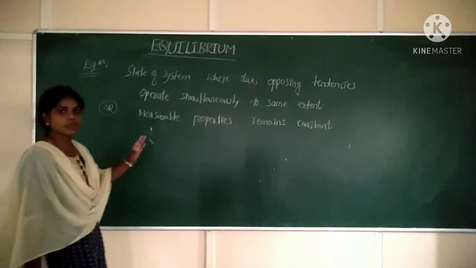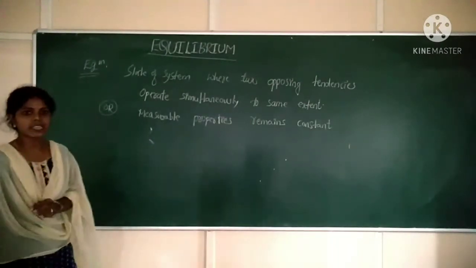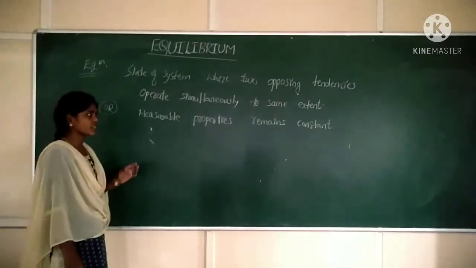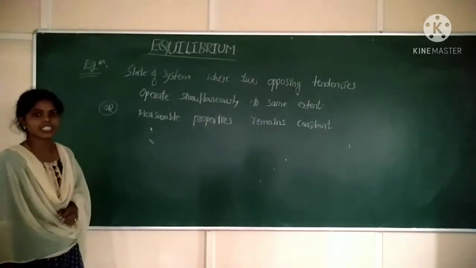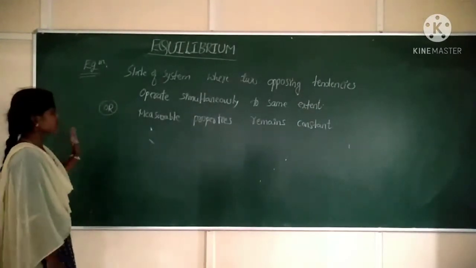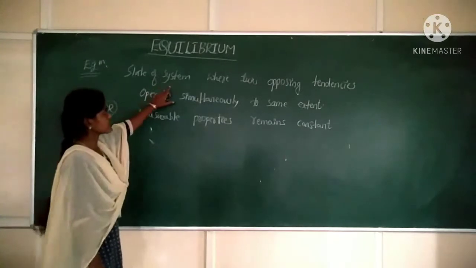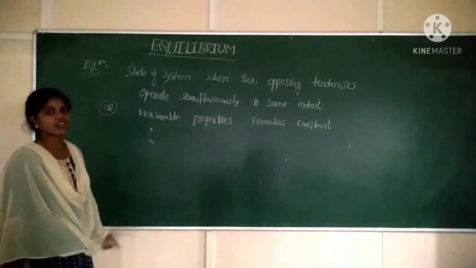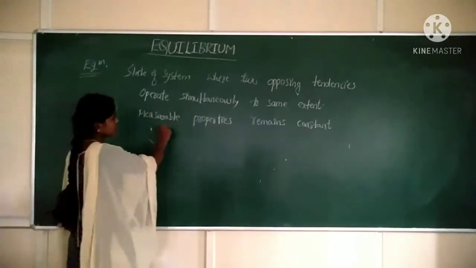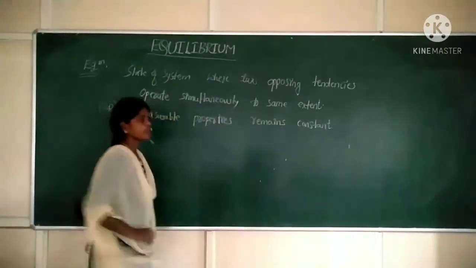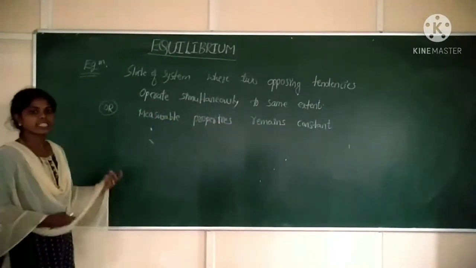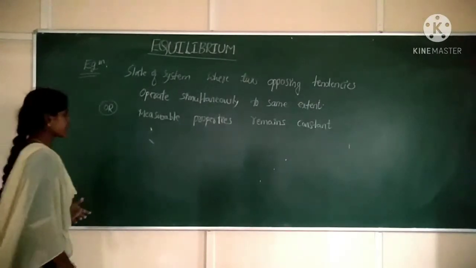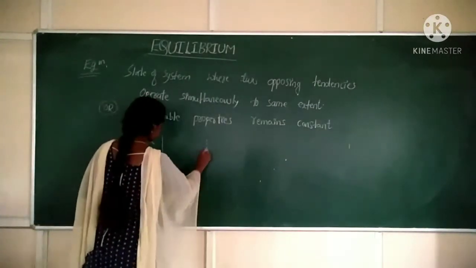Commonly we can say equilibrium is a balanced state, or a state where things remain constant. That system is said to be at equilibrium.